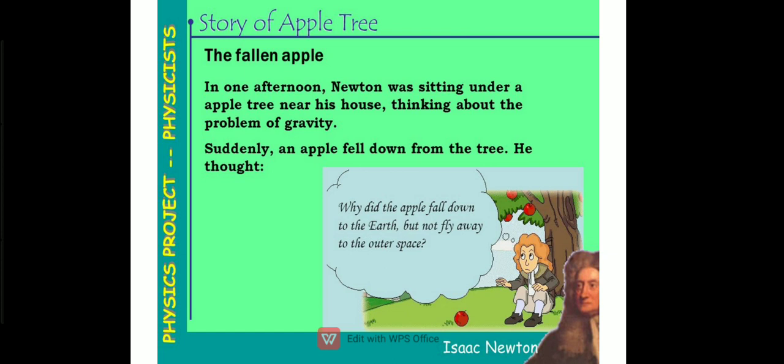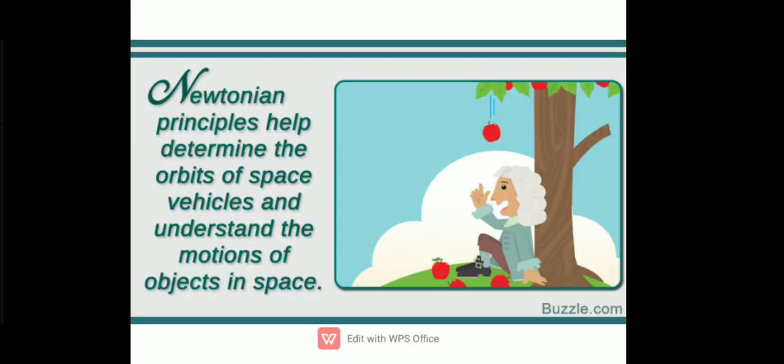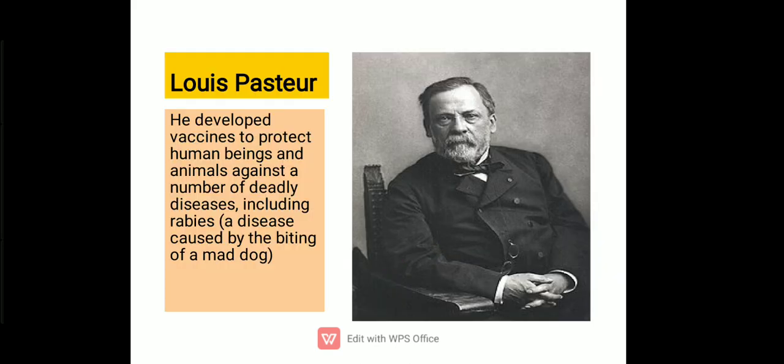So it was a law of motion. You can say it was also an example of a law of science. In the last video we studied the scientific method, so this is an example of a law of science, the law of gravitational force of Newton. Next, Newton's principles help determine the orbits of space vehicles and understand the motion of objects in space. His gravity principle helped many scientists work on the motion of different objects, the different planets and stars in space.